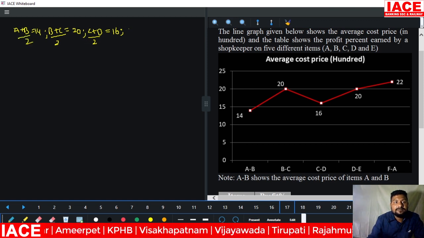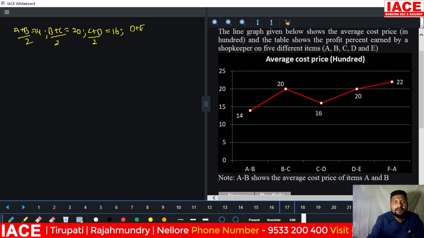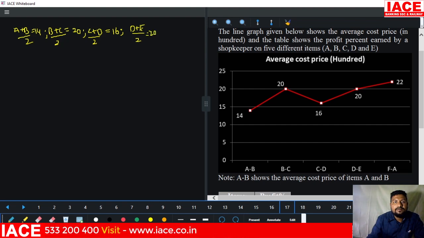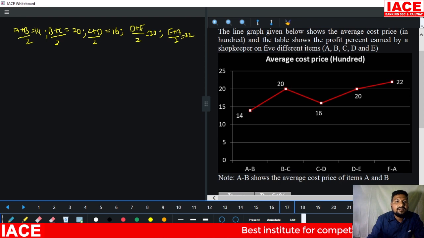It is in hundreds. That's what we have to focus on. D plus E divided by 2 is equal to 20. And next E plus A, E plus A divided by 2 is equal to 22. Basically it is in hundreds. From this, what can we write?